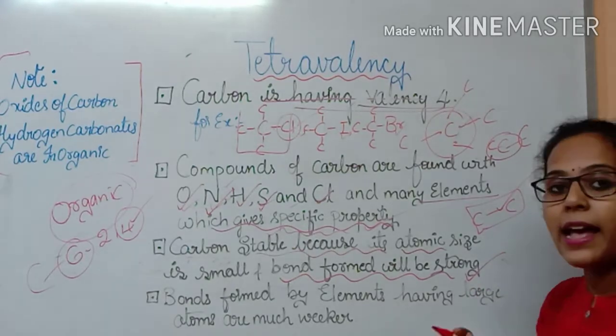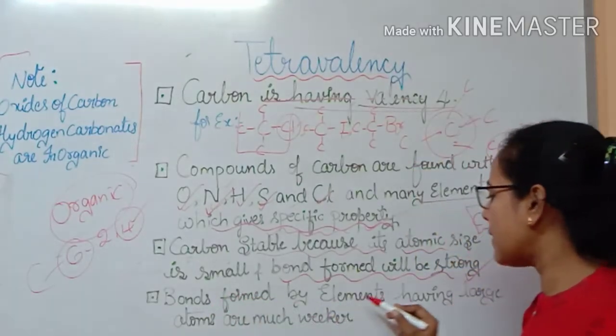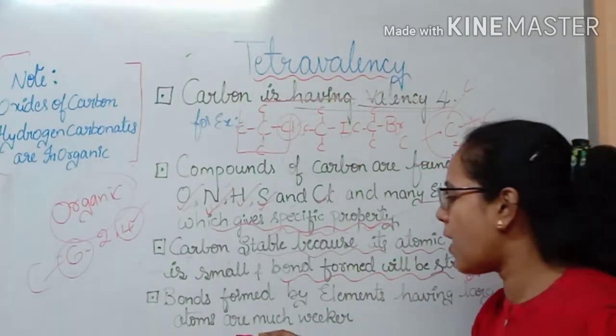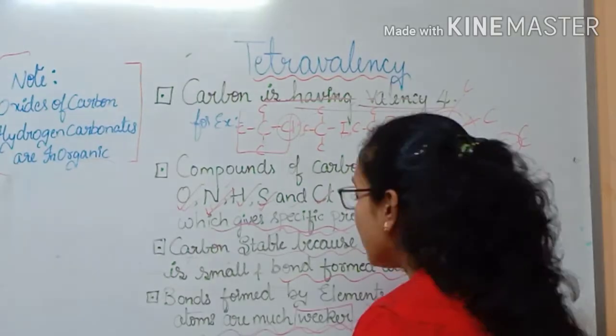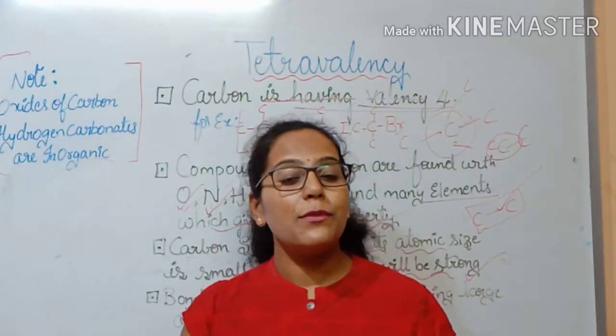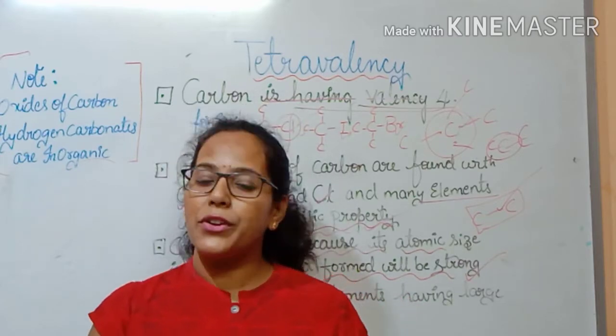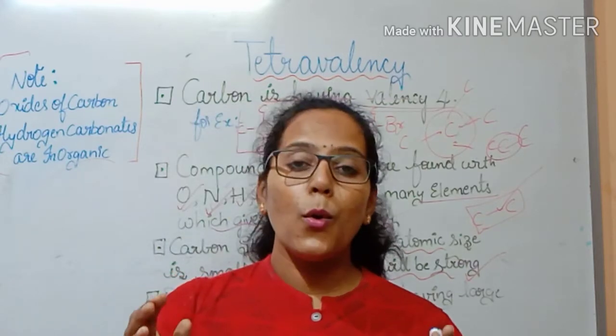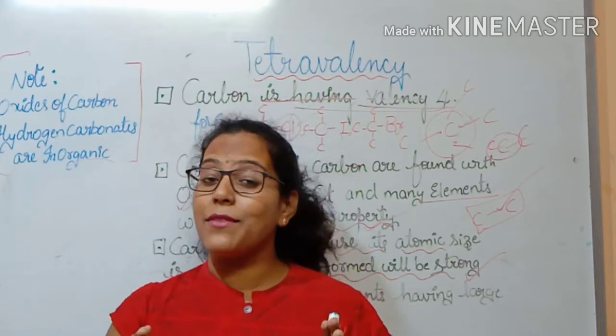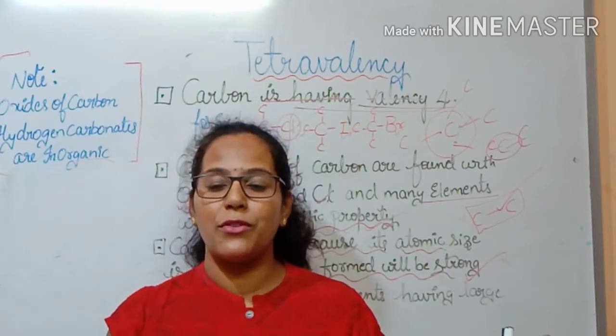Clear? So next, the bonds formed by elements having large atoms are much weaker. So these are the properties of carbon. The first property which we have understood was catenation, and the second was tetravalency. Correct? Carbon alone follows these properties, hence it has the largest branch in chemistry.